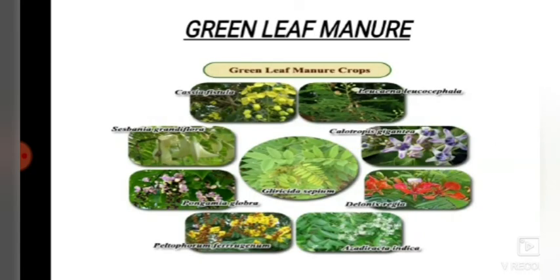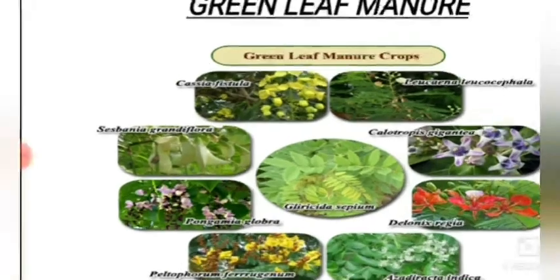Green leaf manures give the same benefits as green manures, but green manure crops are sown and grown in the same field itself. With green leaf manures, the leaf residues which have fallen off the trees are collected from various places and put in the fields, and these are incorporated in the fields.